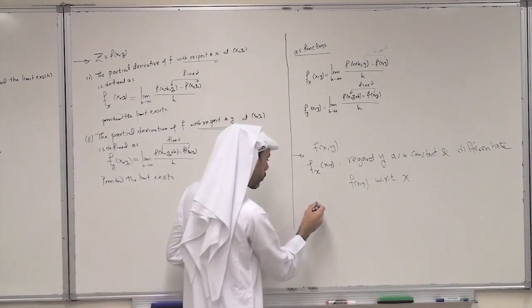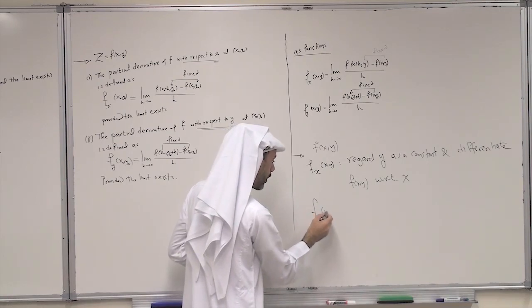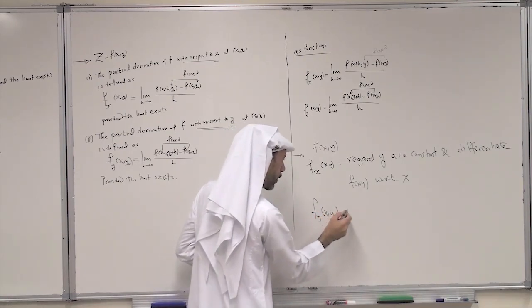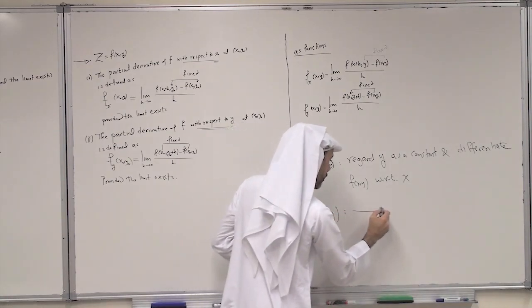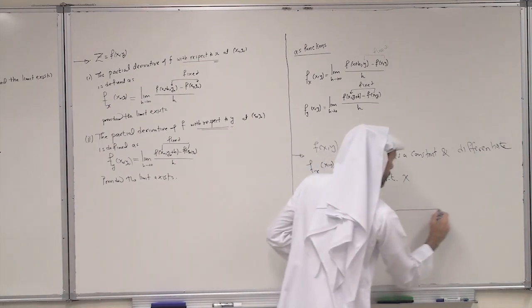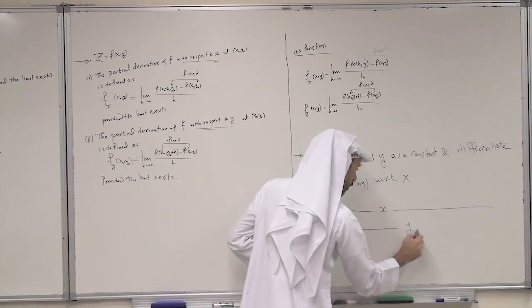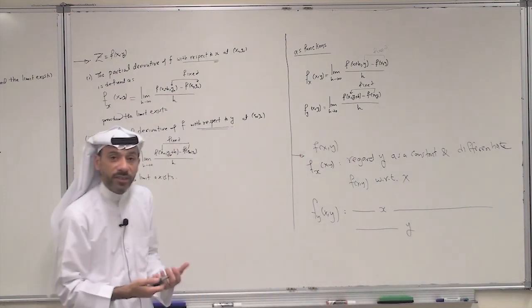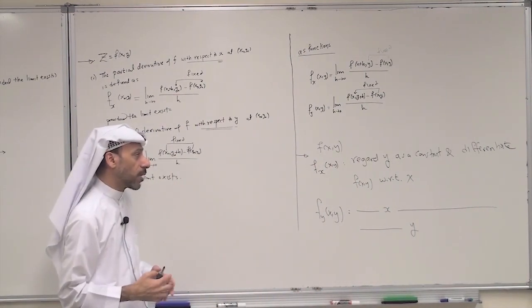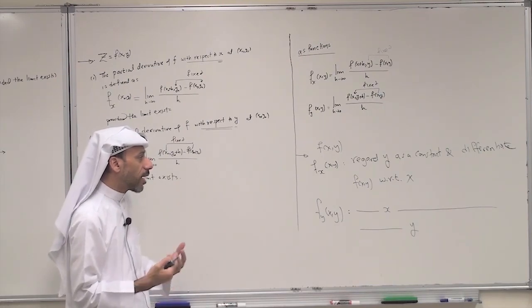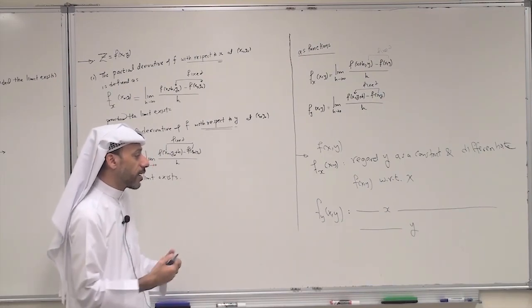And to find f sub y at x, y, regard x as a constant and differentiate f of x, y with respect to y, using the differentiation rules of Math 101. This is how to compute f sub x and f sub y.